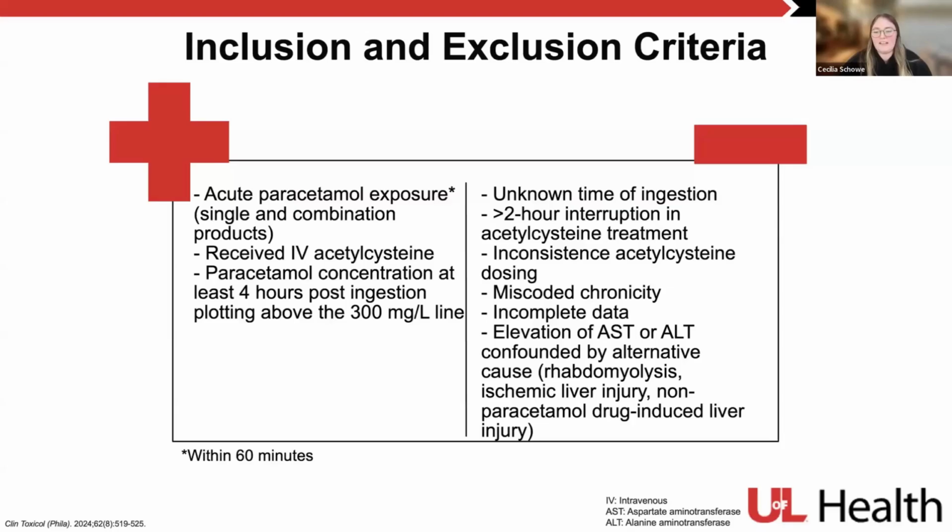Any patient they thought was originally acute and then turned out to be chronic, or vice versa, they would exclude. Any incomplete data, and then finally, any elevation of AST or ALT at baseline that was likely confounded by alternative causes, so either rhabdomyolysis, ischemic liver injury, or just any non-paracetamol drug-induced liver injury.